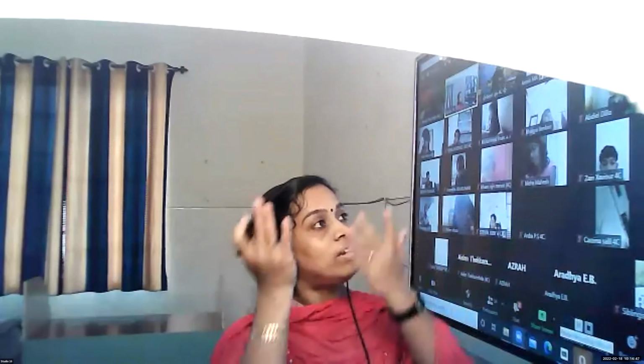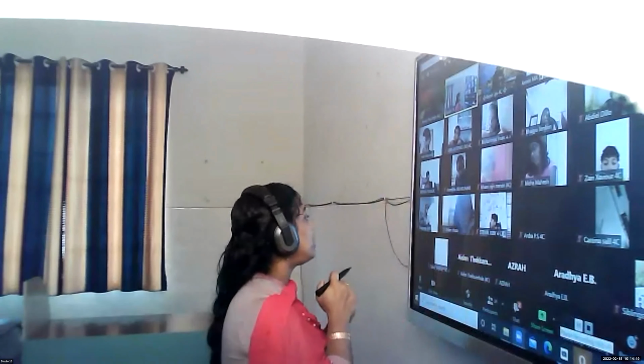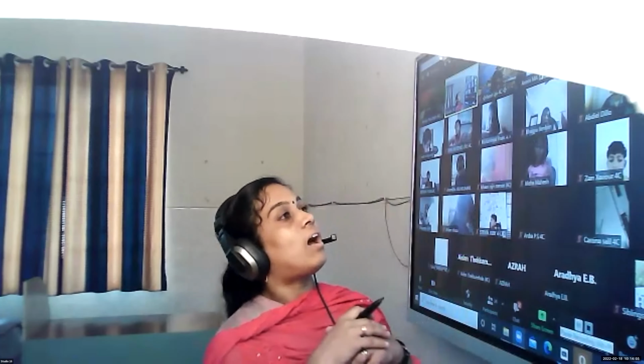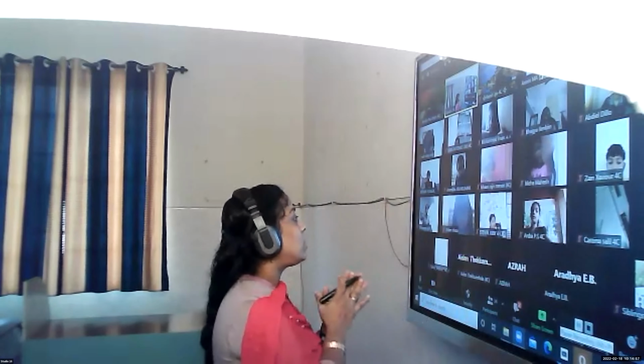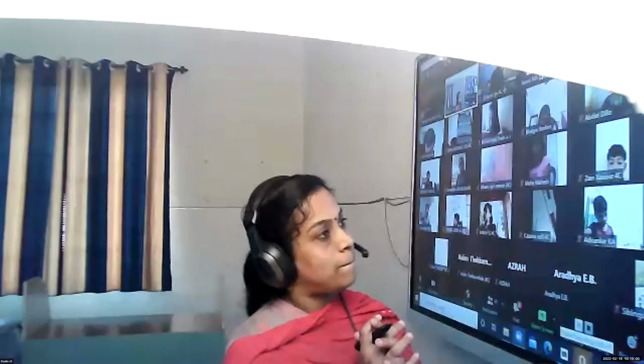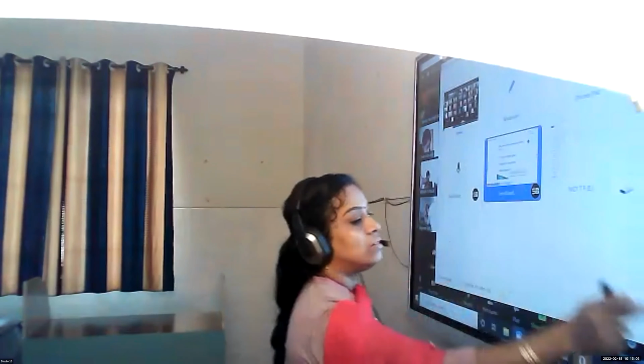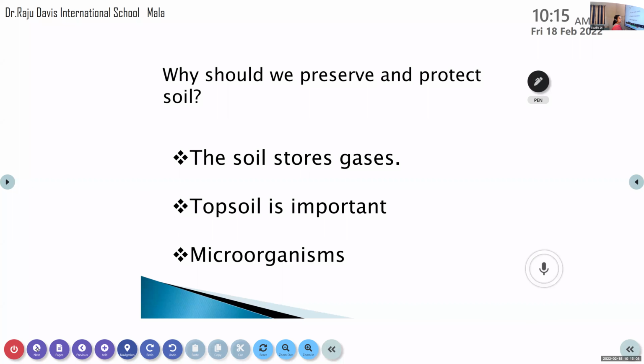So if the top layer is moving like this, it will be very difficult for human beings, plants and animals. Isn't it? That is why we are telling that it is a very valuable thing. We have to preserve the soil. So why do we need to preserve the soil? These are some important points. The first one is, the soil stores some gases like carbon dioxide. So when soil erosion happens, this carbon dioxide is released from the soil.